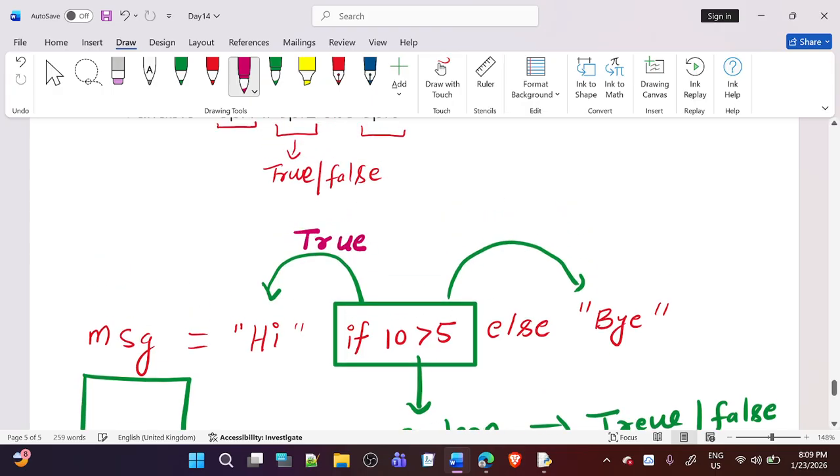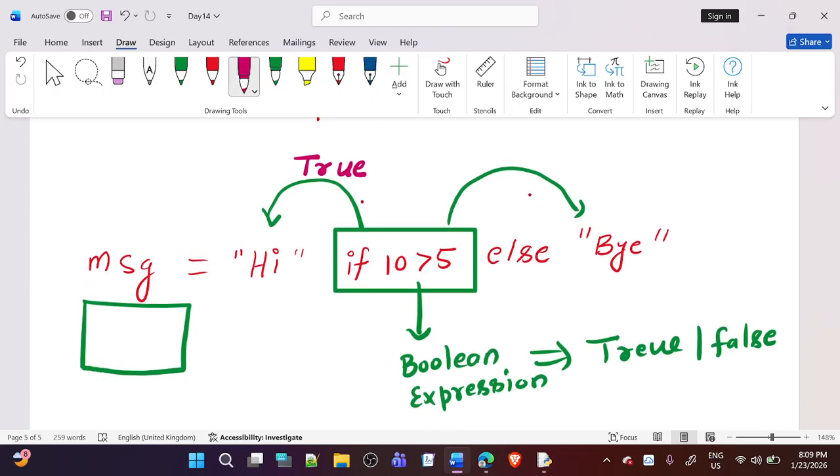If the condition is true, it will ignore this side, the else part. And in the message, it will store hi, right? So if you print this message, you will get the hi message. So what is this?